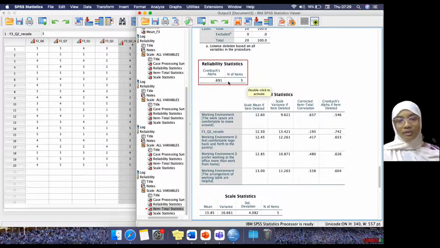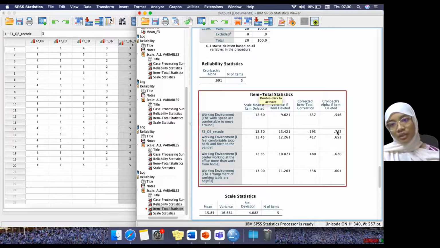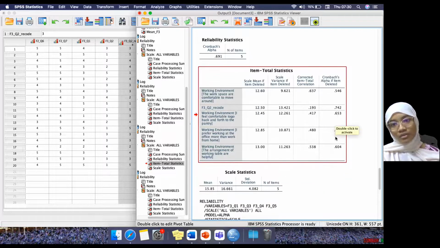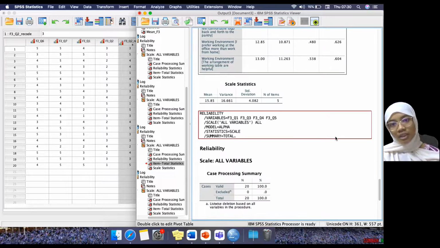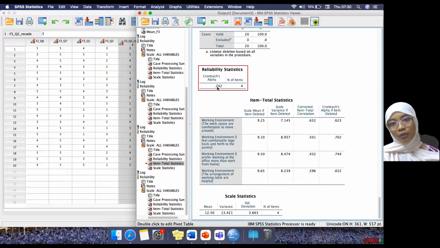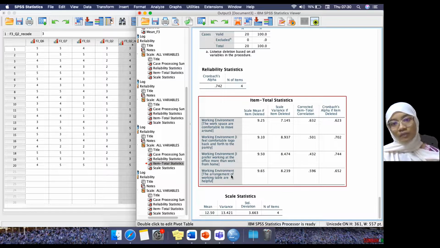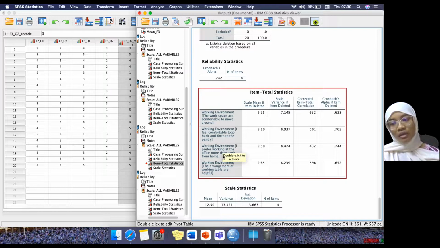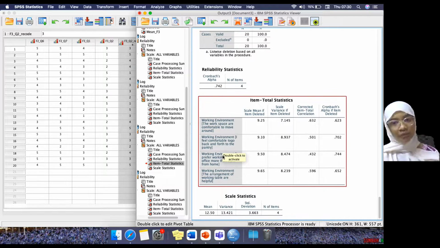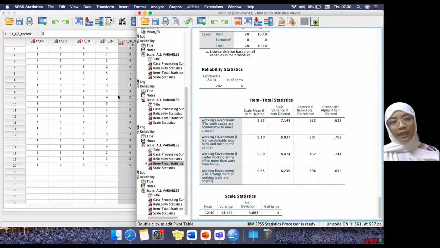In this case 0.691 is okay, but if let's say you got 0.5, you would have to look at this. In order to do that, you have to remove this question to get 0.742. So I delete that question and it becomes 0.742. So only 4 questions are what you need to concentrate on for your further report or assignment. Okay, that's it. Thank you.